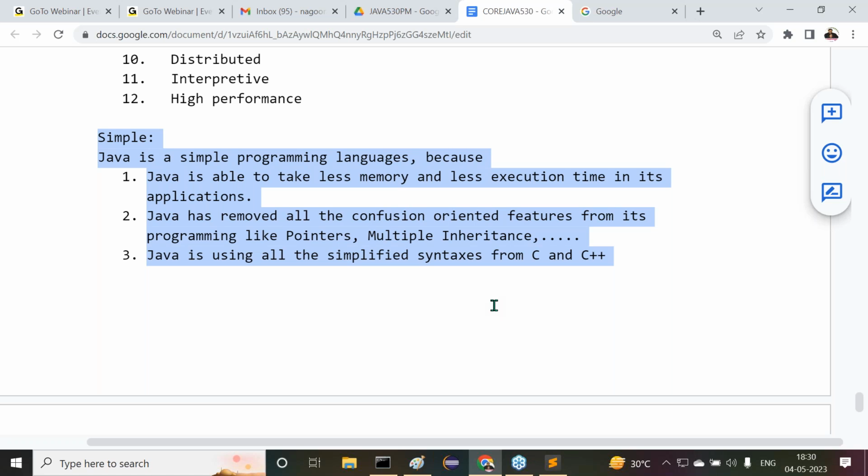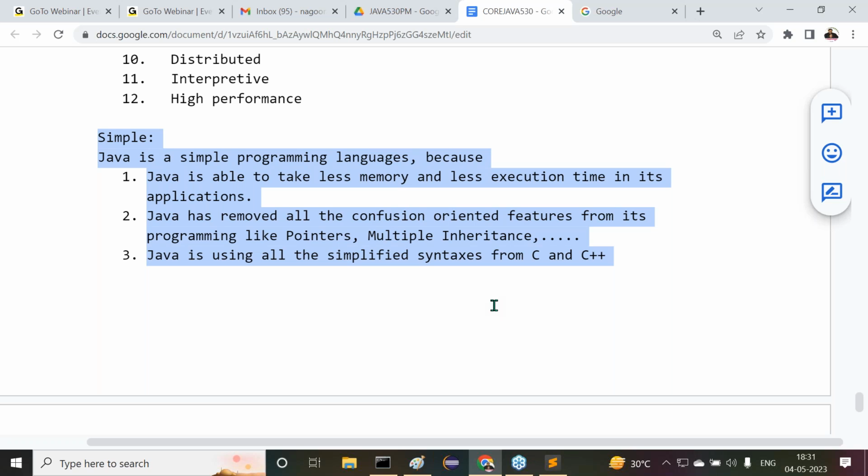Of course, the C programming language vendor has given specific reasons to say that C is simple. The C++ vendor has given some other set of reasons to say C++ is simple. Java people have given some other set of reasons to say Java is simple. Similarly, Python people have given another set of reasons to say their language is simple. But don't take one common property and compare the same property in all programming languages. All programming language vendors have given different reasons to say their programming language is simple.